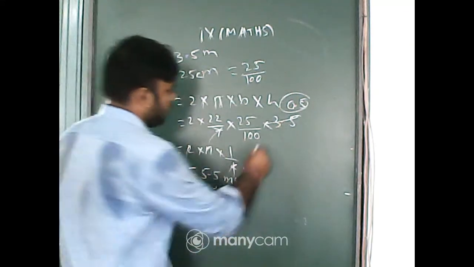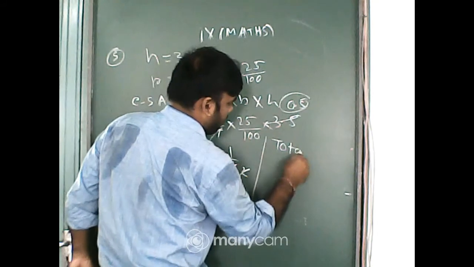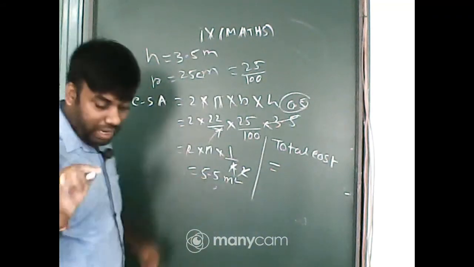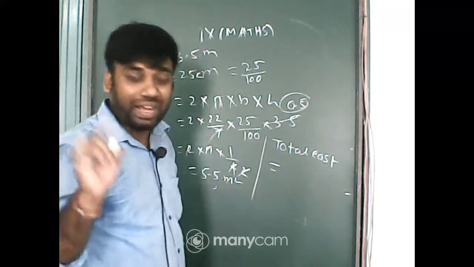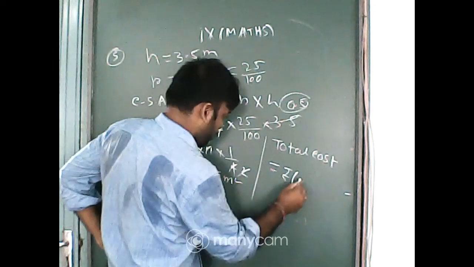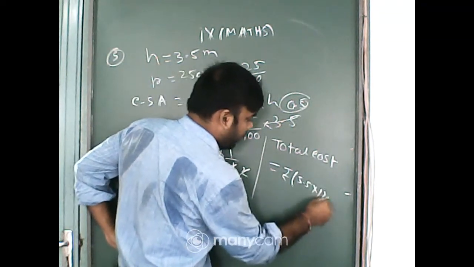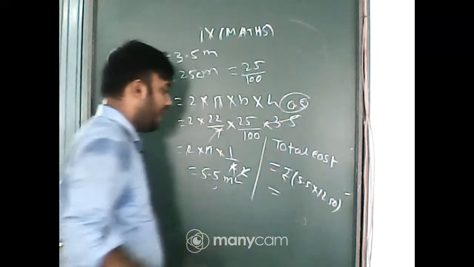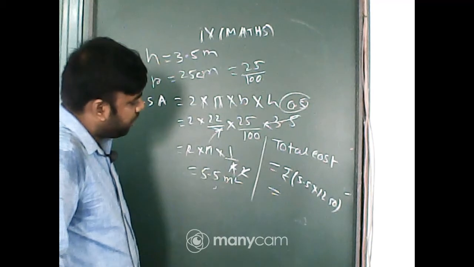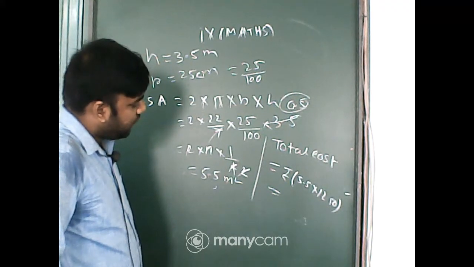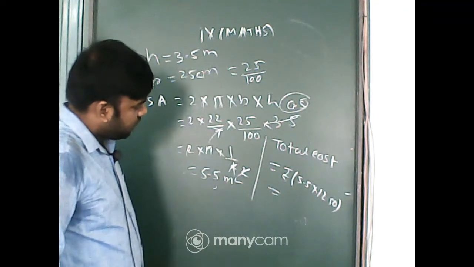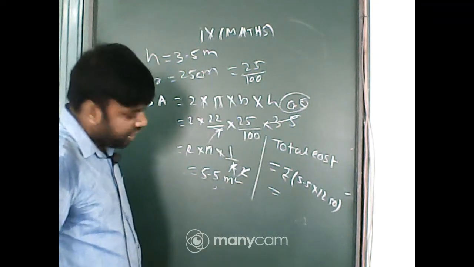So total cost. For 1 meter square it is 12.50. So the total cost will be rupees 5.5 into 12.5. Calculate it: that is 62.5, 62.50, and then 6.25, 68.75.